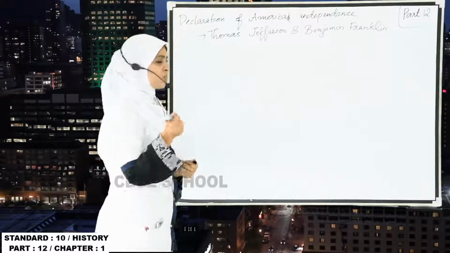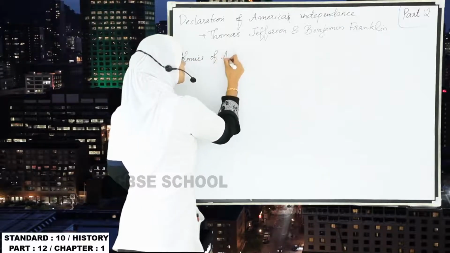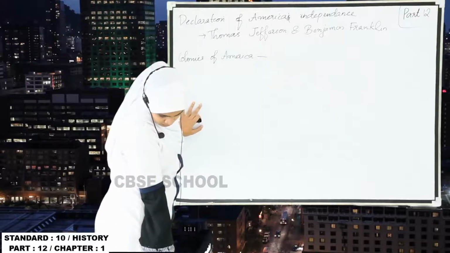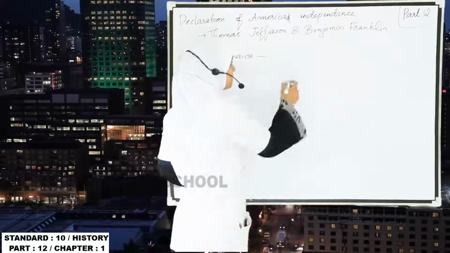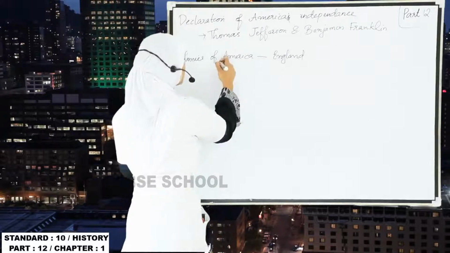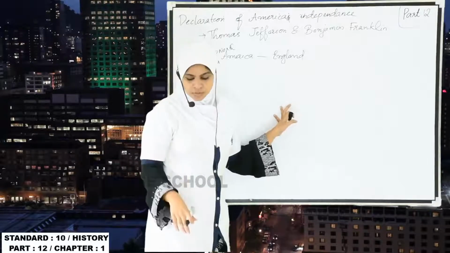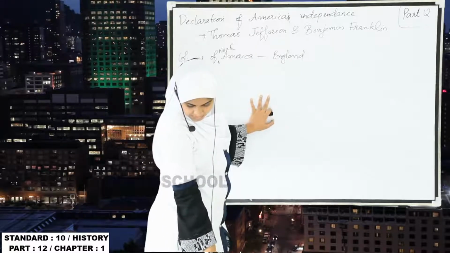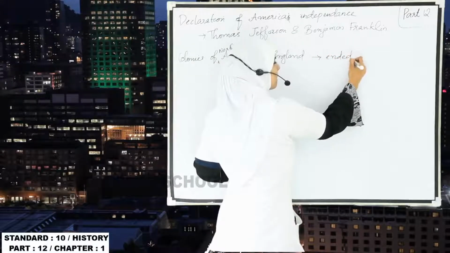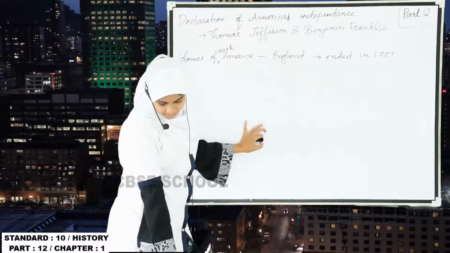So the war was between the colonies of North America and England, and it ended in 1781.